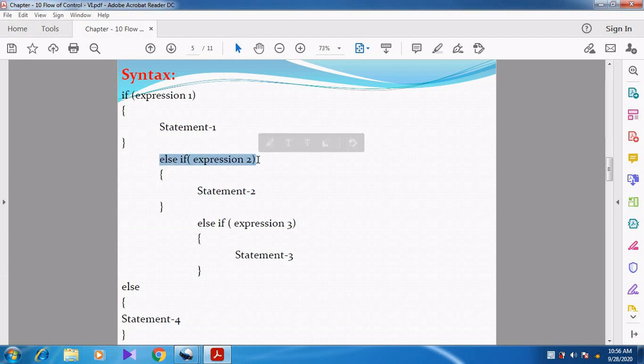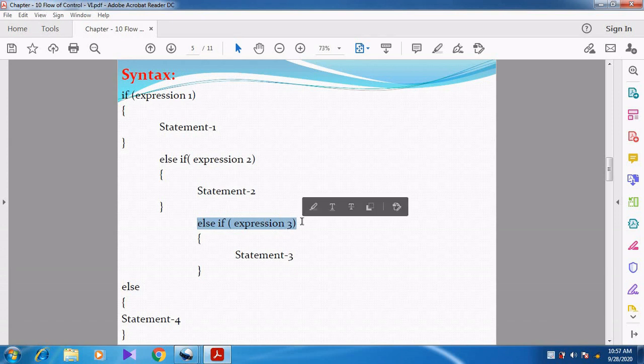In this else, we are going to give another condition, else if expression 2. If expression 2 becomes true, statement 2 is executed, and then we come out of it. But if else if expression 2 is false, then what happens? For this if expression 2, we are going to give another else part. In this else part, we check else if expression 3. Is it true or false?